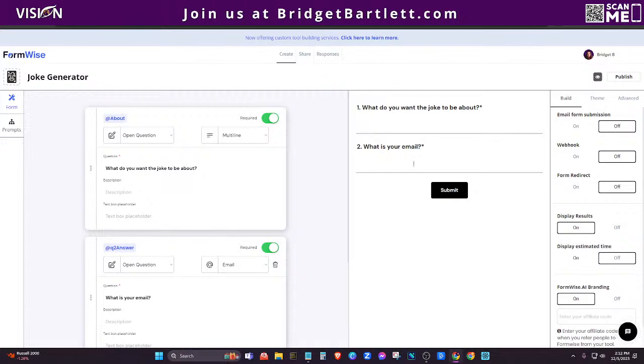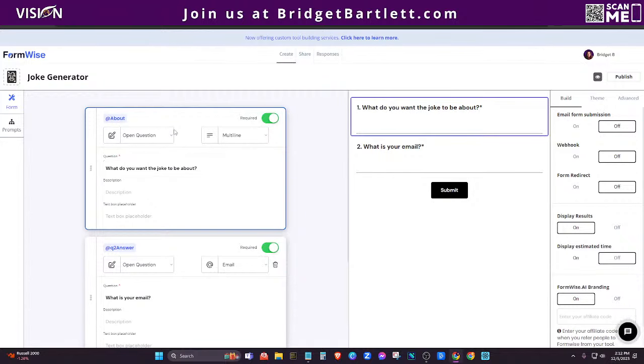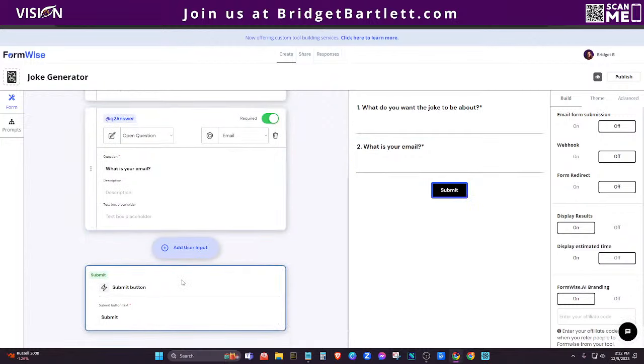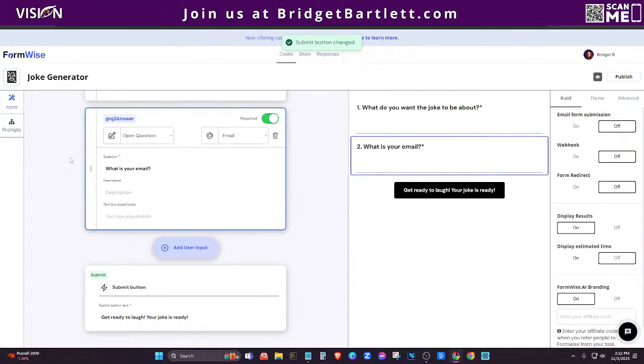So you can see here in the form, there's actually 3 different elements. And you can see here, we have this one, and then the submit. Okay, so if I wanted to change the submit button, I didn't want it to say submit, I could say, let's say, get ready to laugh. Your joke is ready, or something like that. Okay, so I'm going to click out of that. And now you can see that I've changed that button there.